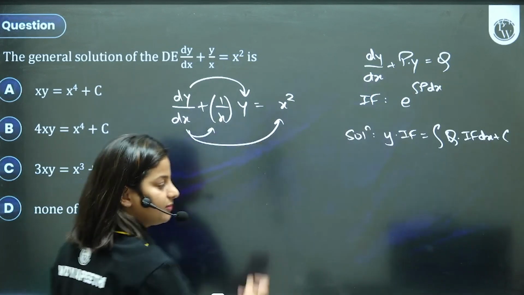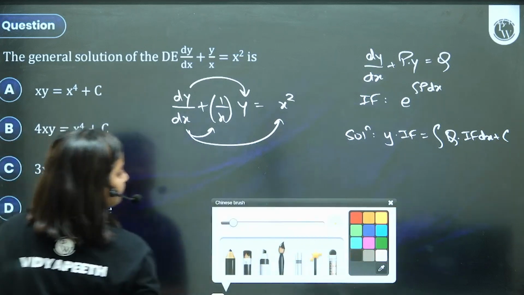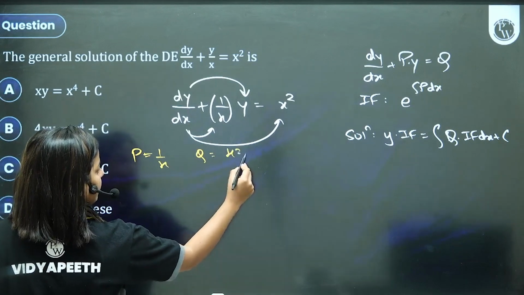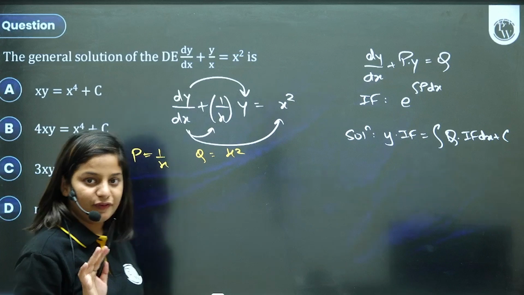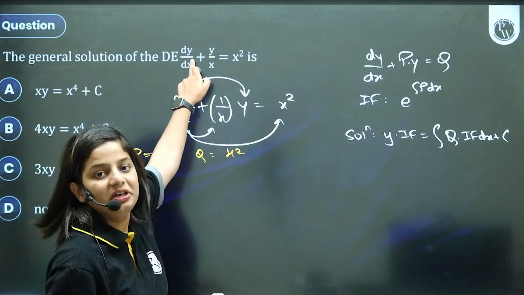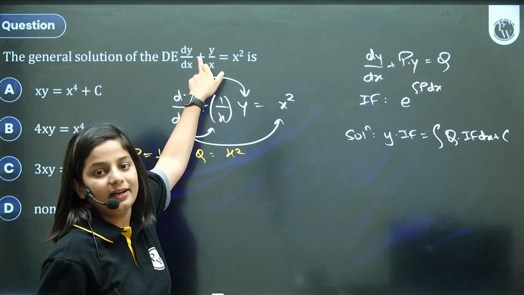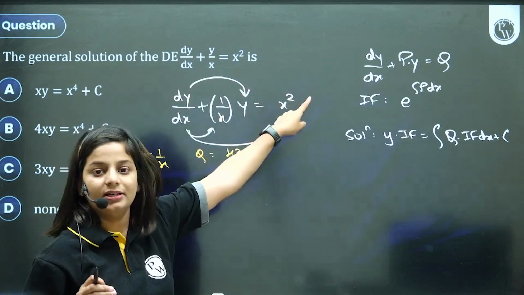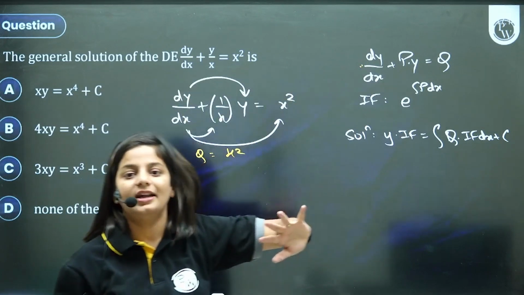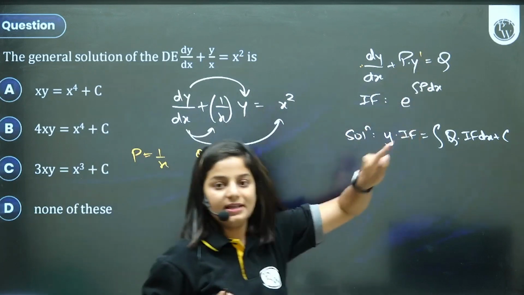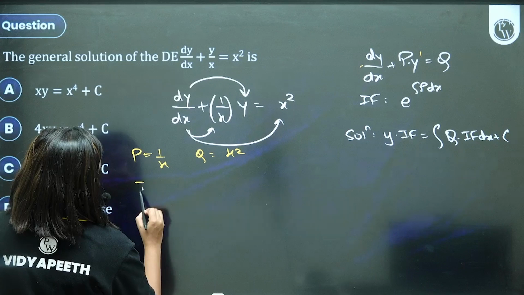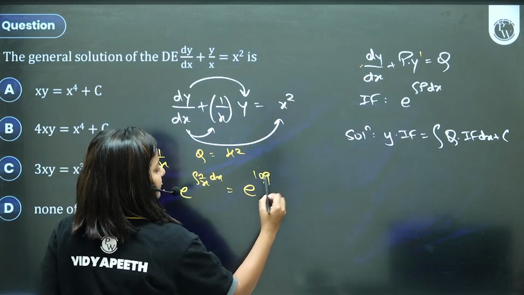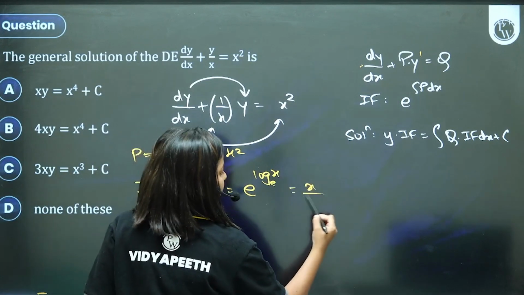So let's just substitute the values. p is 1 by x, q is x square. And in a linear differential equation, just ensure that nothing is multiplied with dy by dx. If there is any term multiplied, get rid of it. Divide throughout the equation with that term if it fits the linear format. Linear means dy by dx is standalone, it's not multiplied, and the power of y is 1. It's linear. Integrating factor will be e raised to integral 1 by x dx. That's e raised to log x. Base is same. Answer will be x.